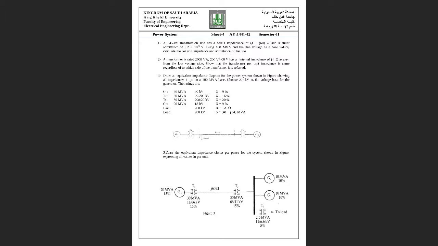No problem. As far as I know, when it is converted into ohms, all the quantities except this load are mentioned in MVA.